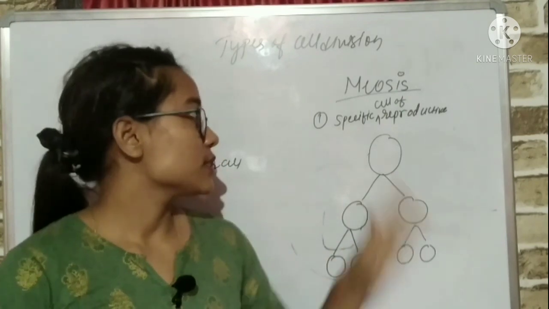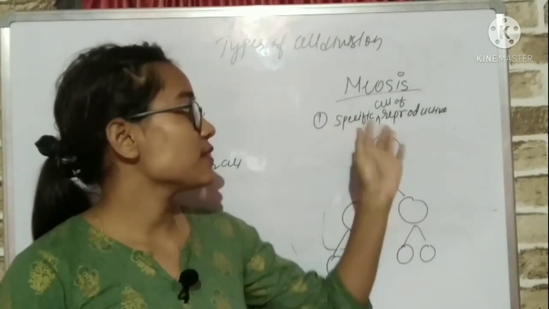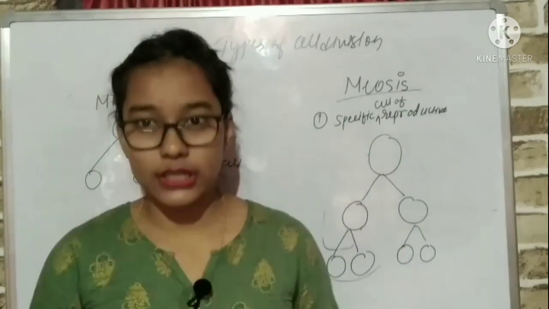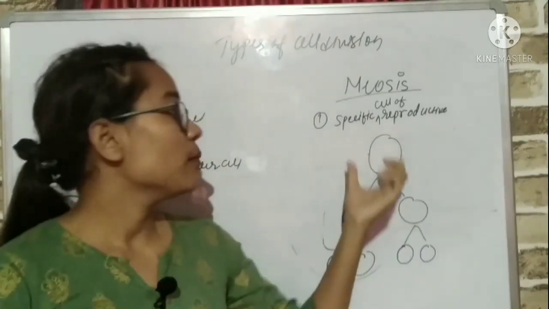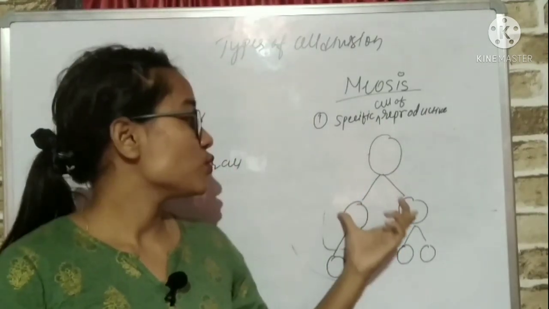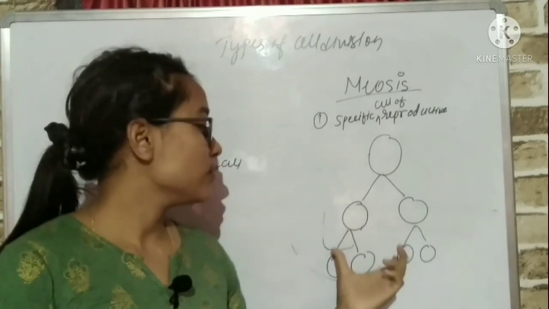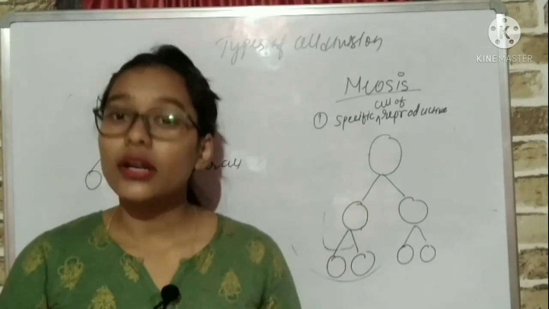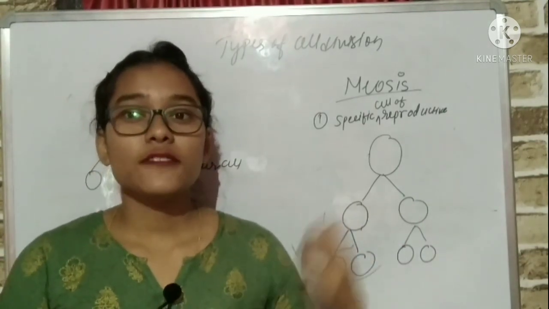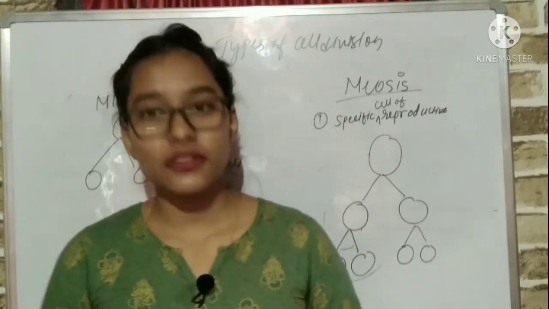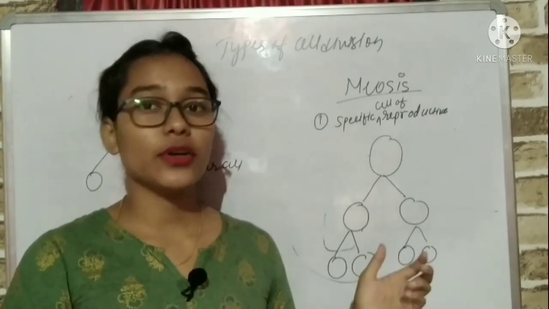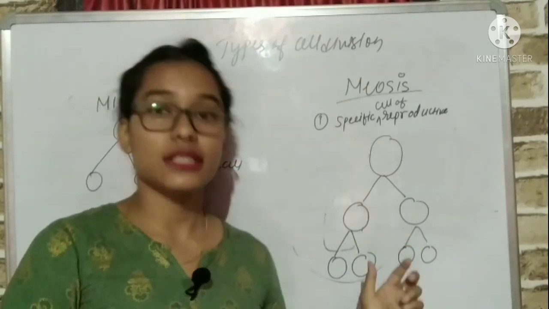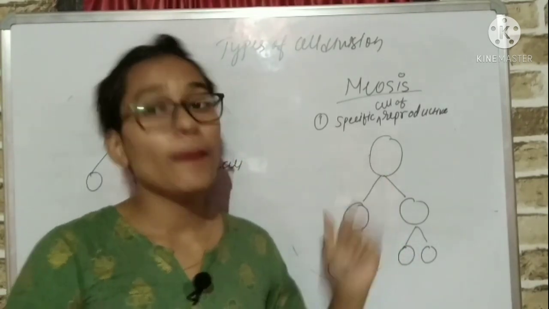Now meiosis. Meiosis occurs in specific cells of reproductive organs. The mother cell divides into two daughter cells, and the daughter cells again divide into two more daughter cells. This type of cell division usually takes place in reproductive organs. The number of chromosomes present in the daughter cells will be half of the mother cell.